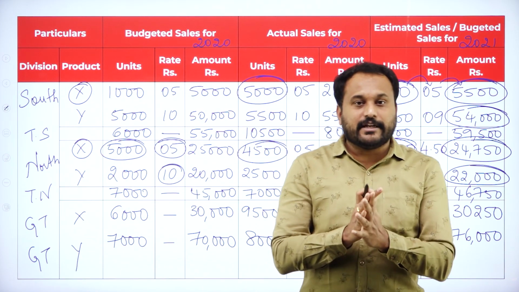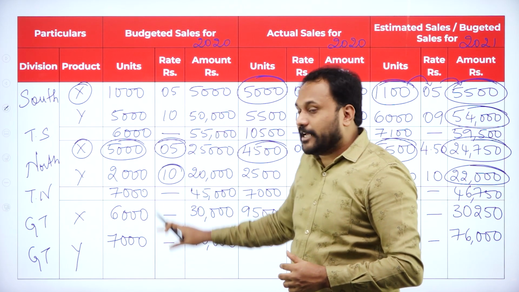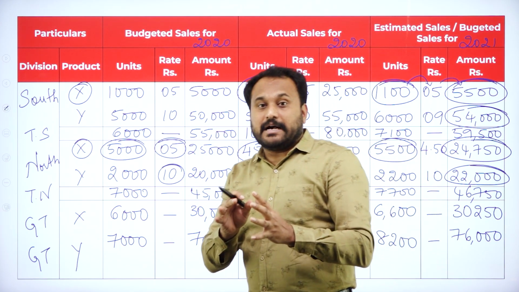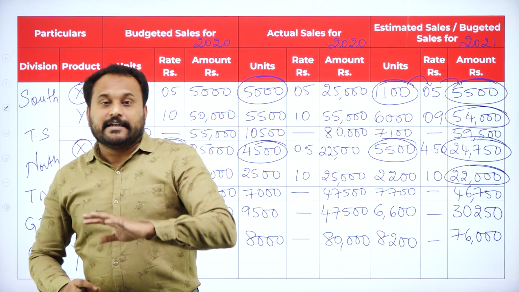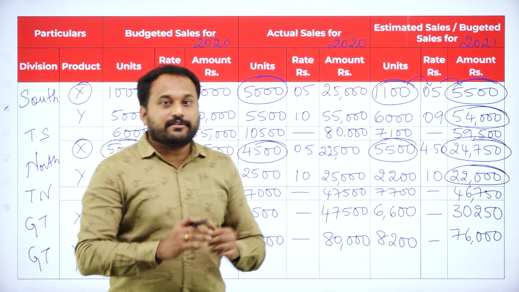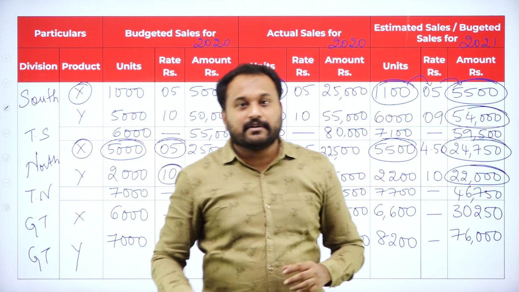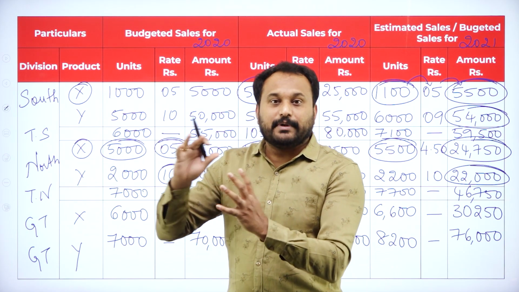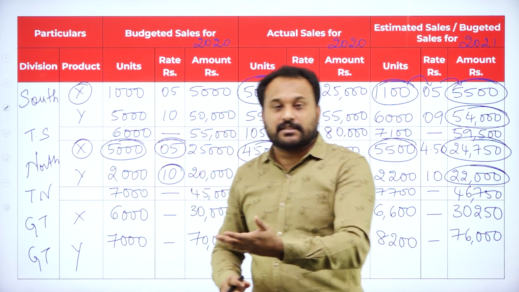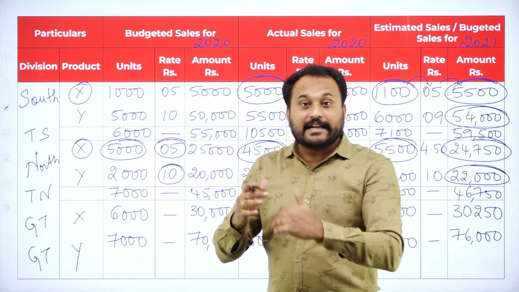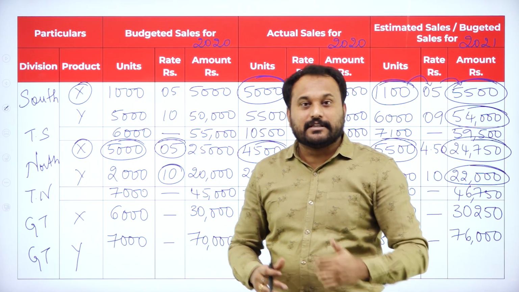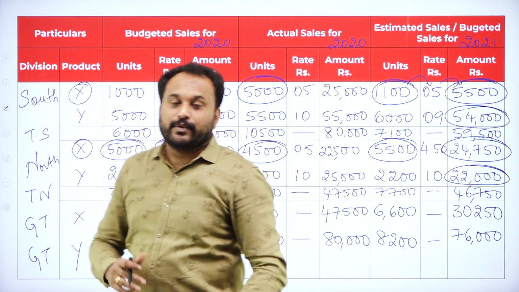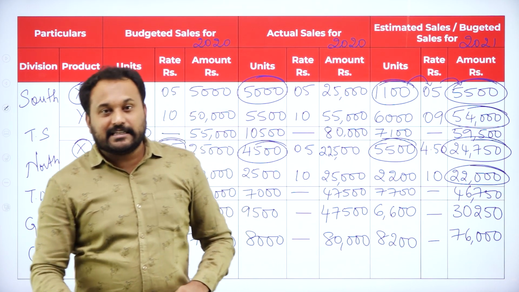So we are done with the calculation part here. The entire problem is for 10 marks or 15 marks. In the next session, I'm going to teach you a 15 marks question where you have 3 divisions plus 3 products, and then you are supposed to calculate the grand total of all the products.